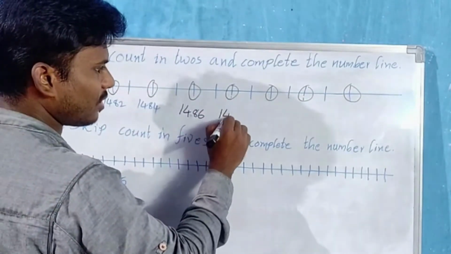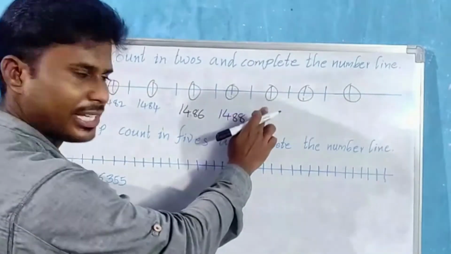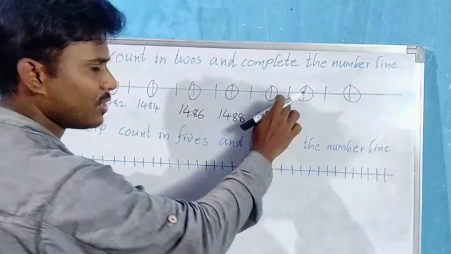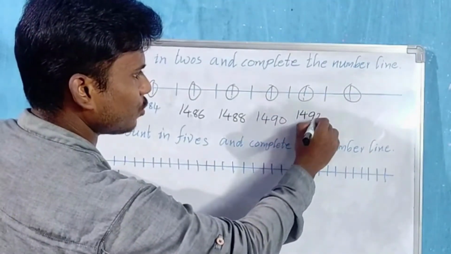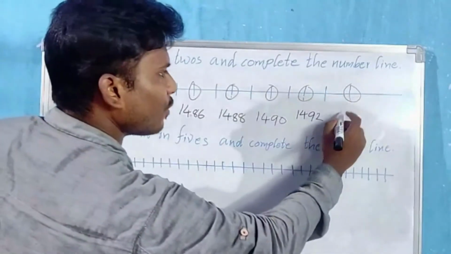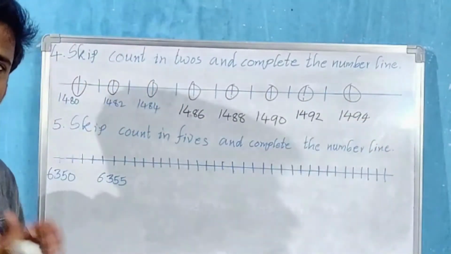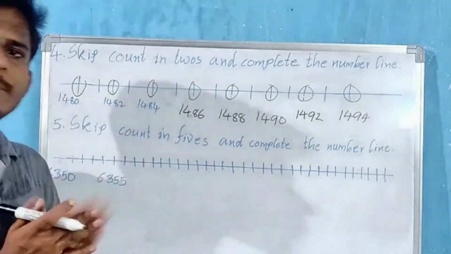So 1488. 89 after 90. So 1490. 91, 92. So 1492. 93, 94. 1494. This is how we have to write the numbers by skip count of 2 on the number line.